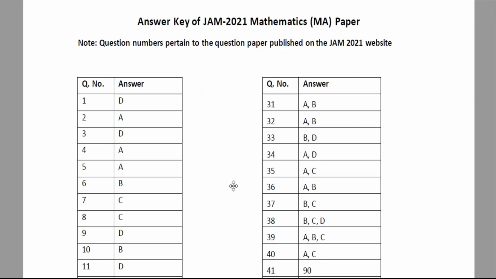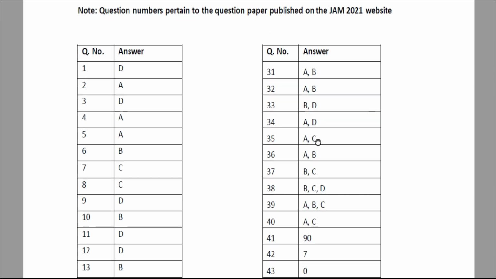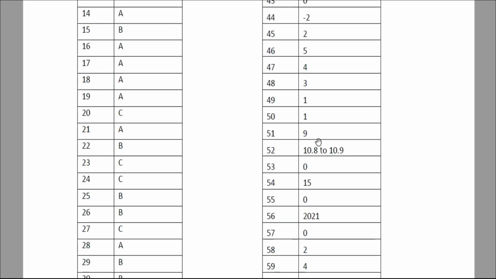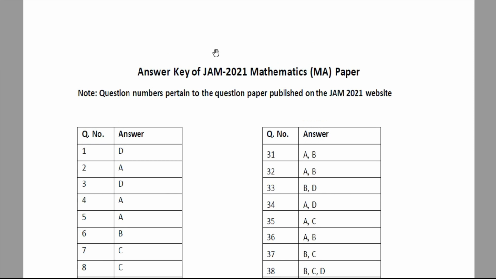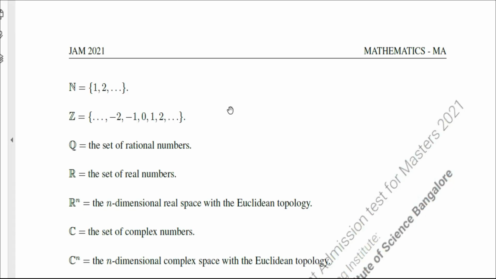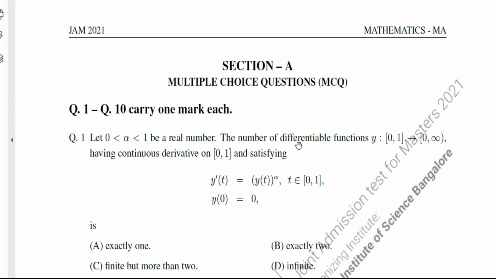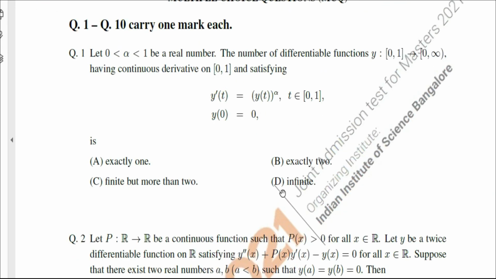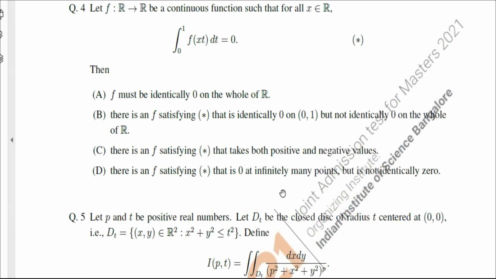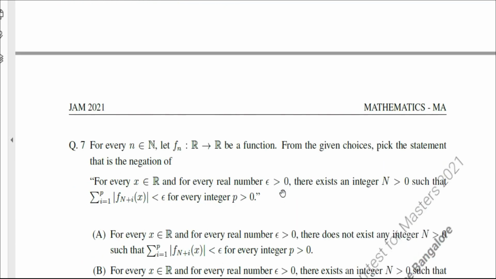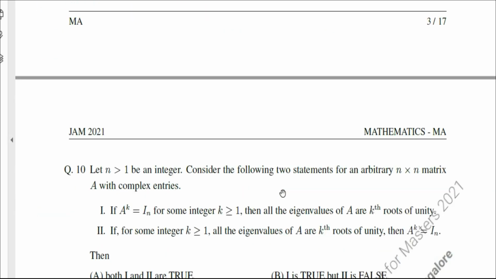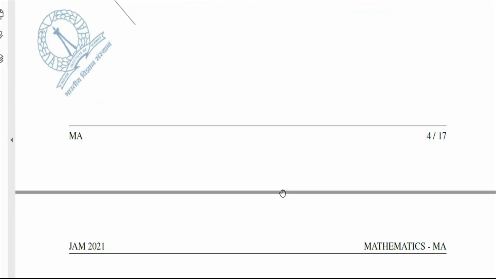Hey guys, IIT JAM 2021 Mathematics official answer key has been released by IISc Bangalore. This is the official answer key, and the respective question paper of this answer key is this. This is the portion of MCQ containing 10 questions of Mark 1, and this is the question.